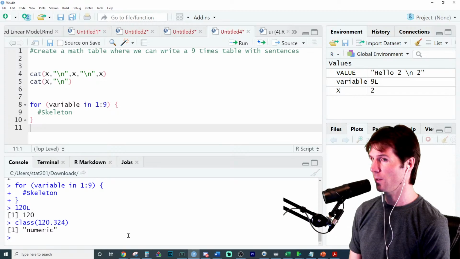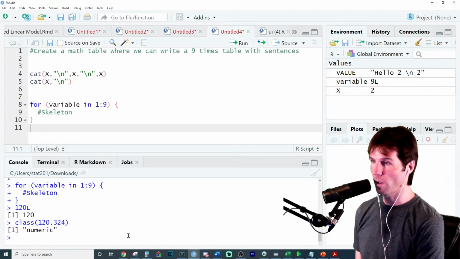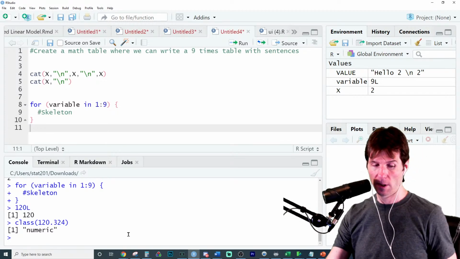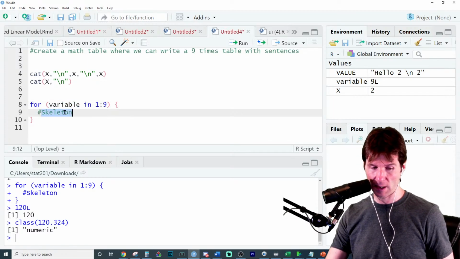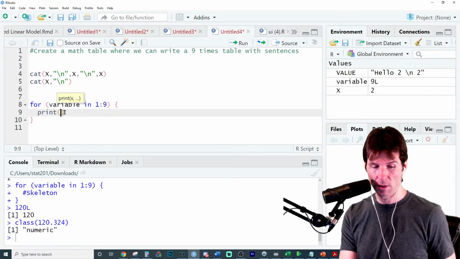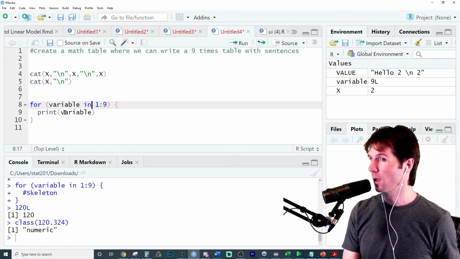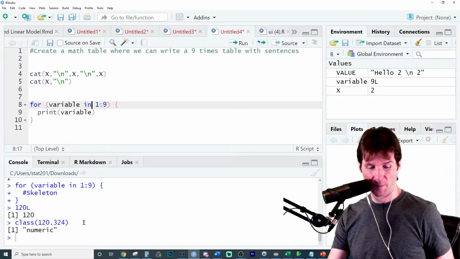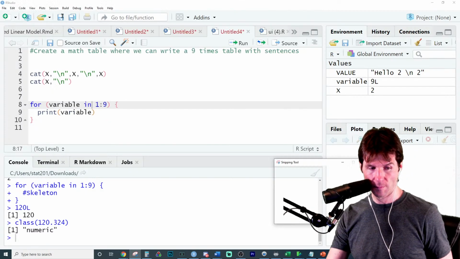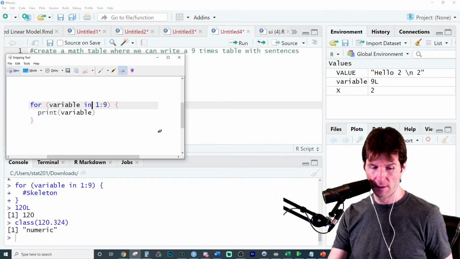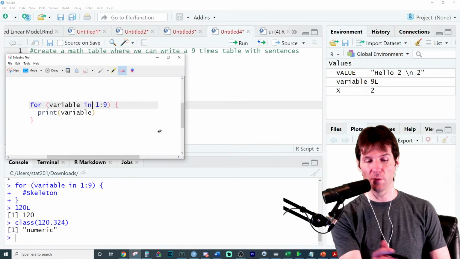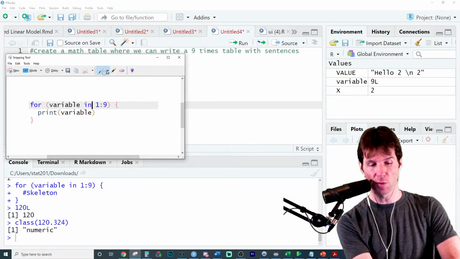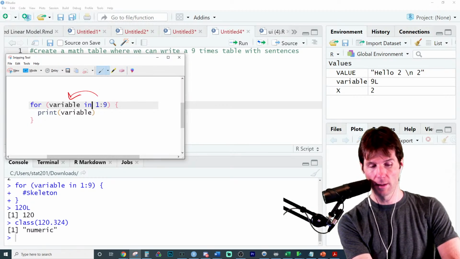We need to know what the for loop's doing. We have a vector 1 through 9 right now that it's going through. What if we went right here and just said print variable? When the for loop runs, it's going to store into variable 1, and then it's going to print the variable.